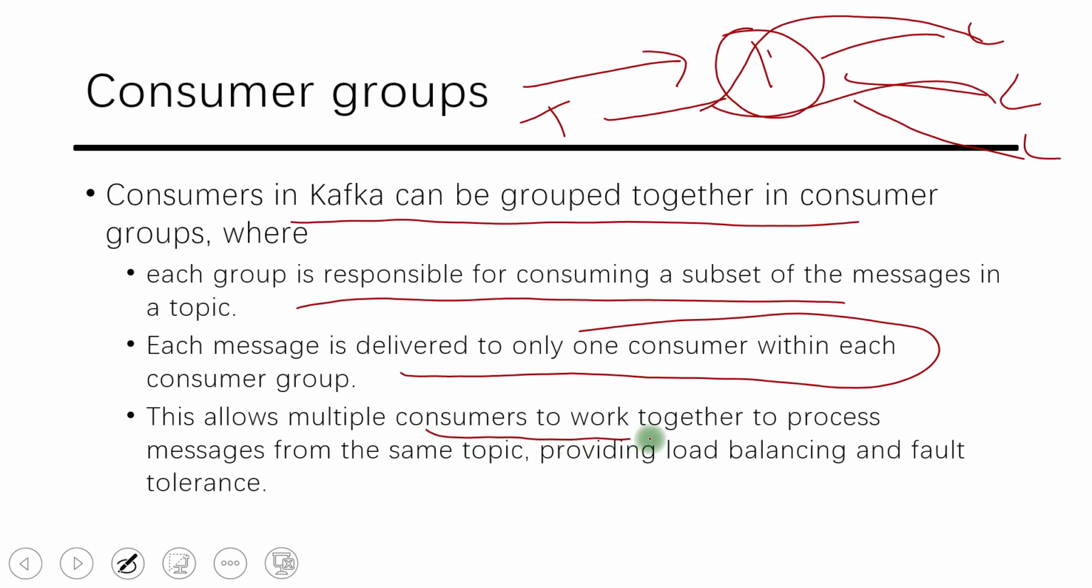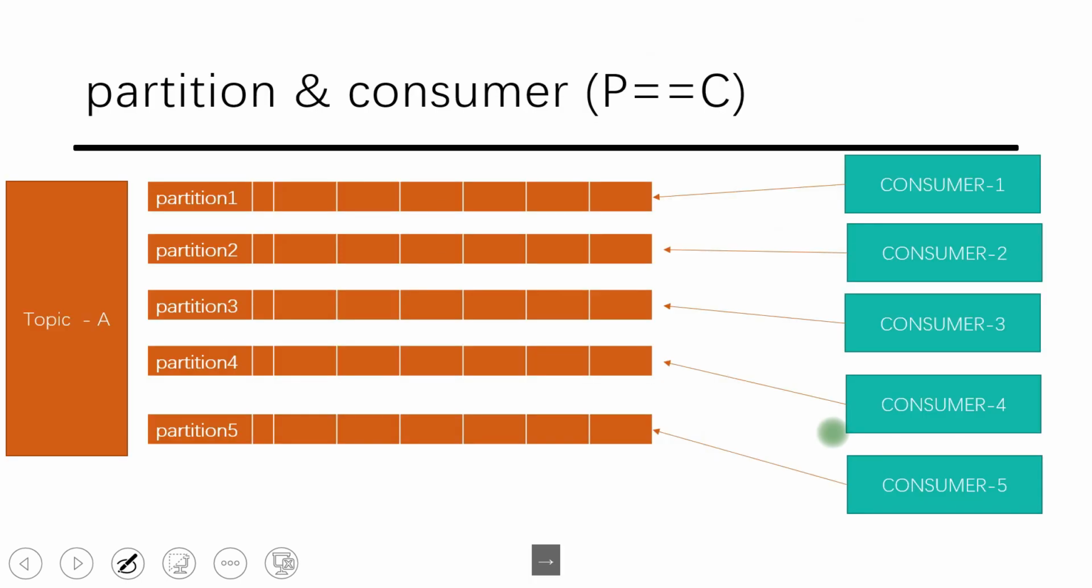This allows multiple consumers to work together. They work as a team. So if one team member has done that job, there is no need for other team members to do it. So that is why we get the parallelism.